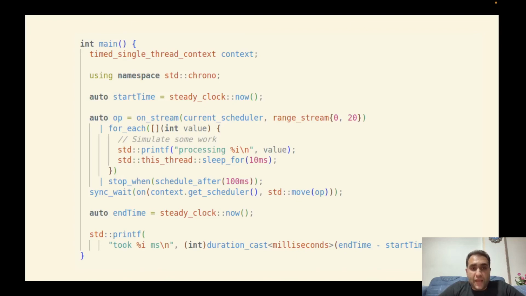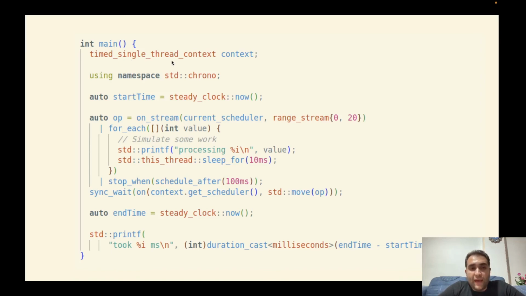Okay, let's see another example. There are different classes and facilities inside the Libunifex library. For example, one of the useful classes in the Libunifex library is about ranges or streams. Ranges or streams in the Libunifex library are lazy containers. It means the values in the container will be generated lazily.